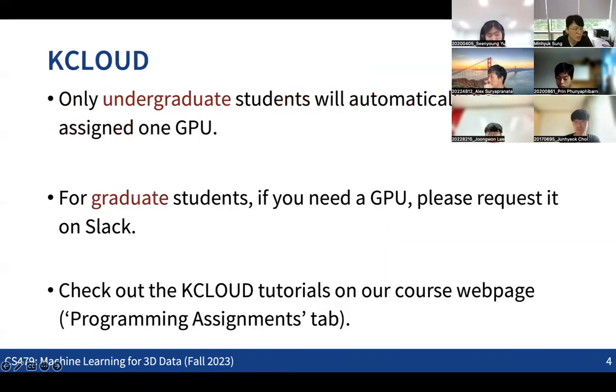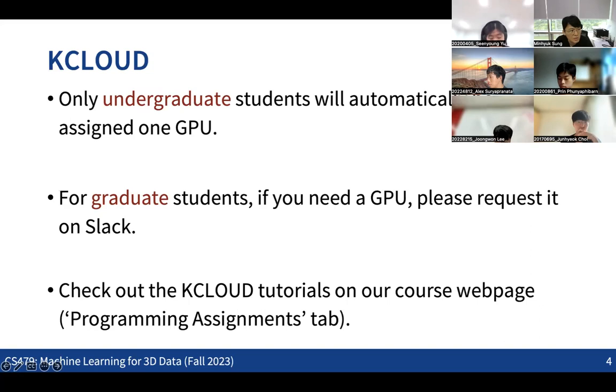I also talked about how we are going to distribute computing resources. We have GPUs in the K-Cloud, but a limited number of them. We already distributed all the GPUs that we have in the K-Cloud to the undergraduate students.